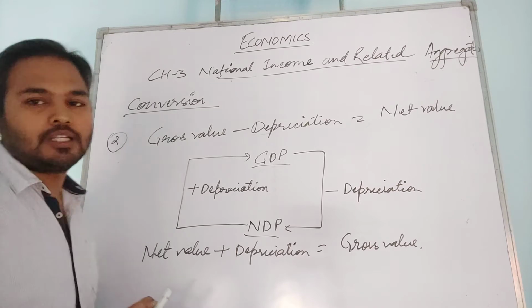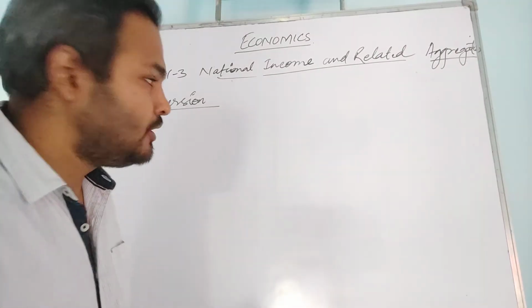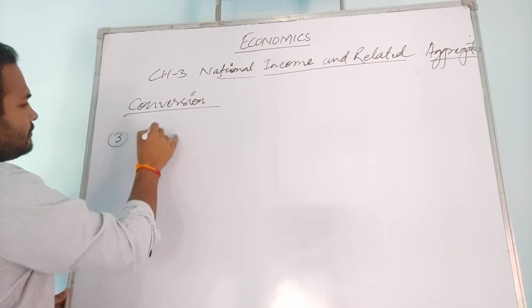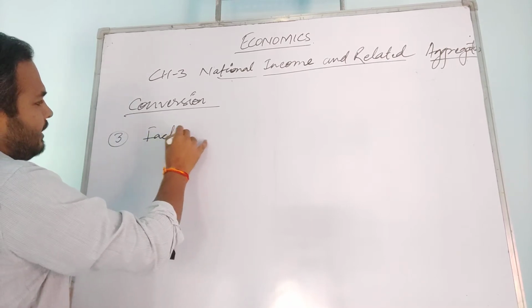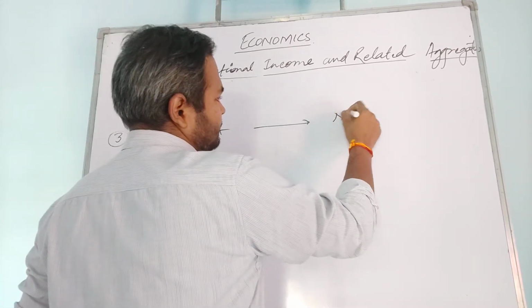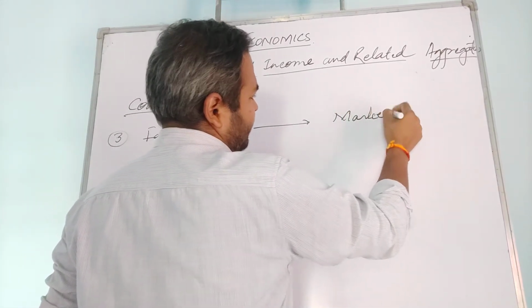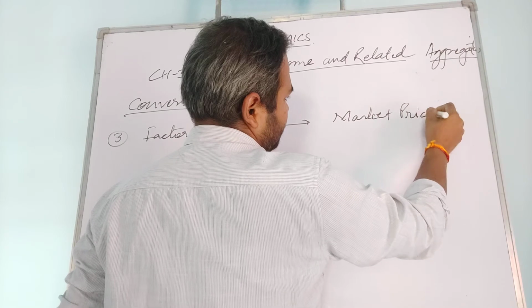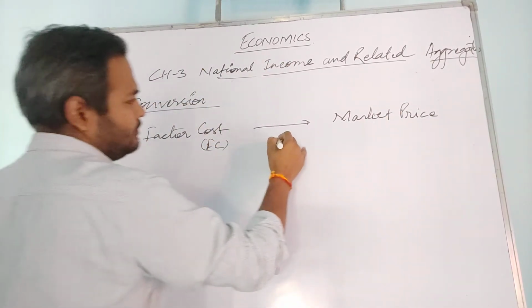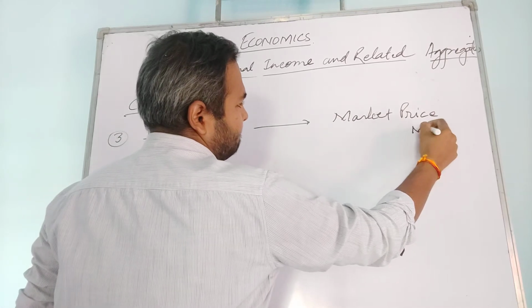Now we move to the third conversion. So third one, factor cost to market price, that is also known as FC to MP.